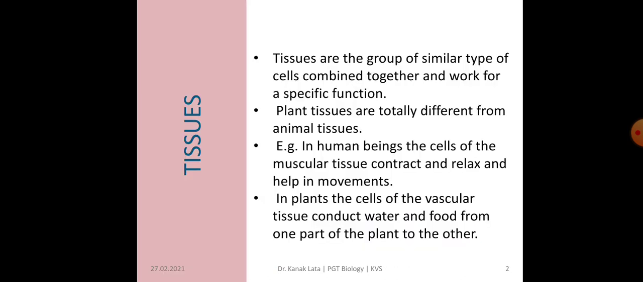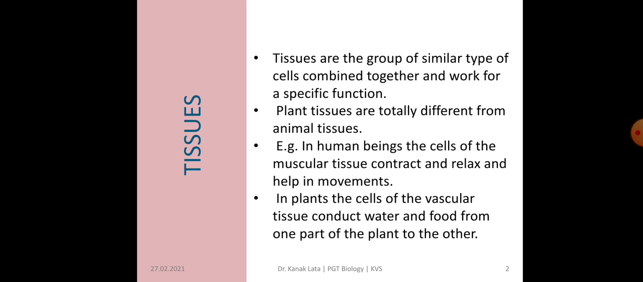First, it is about tissues. What are tissues? Tissues are a group of similar types of cells, and these similar types of cells combine together and work for a specific function. So tissues are a group of cells and they perform a special function.